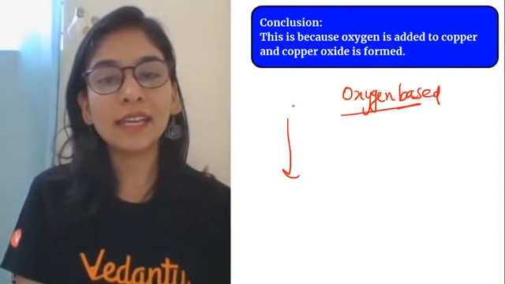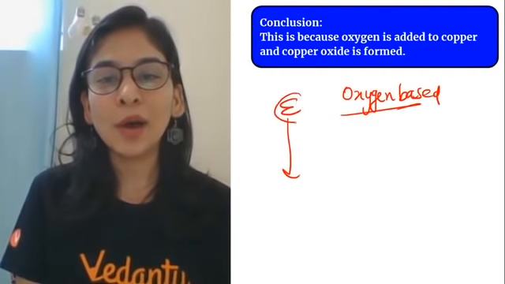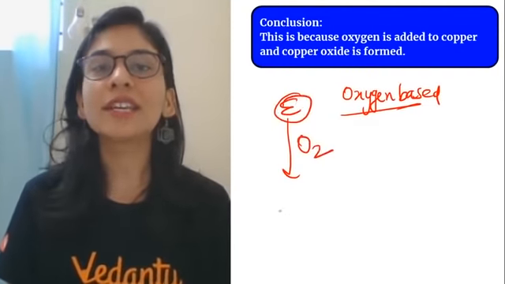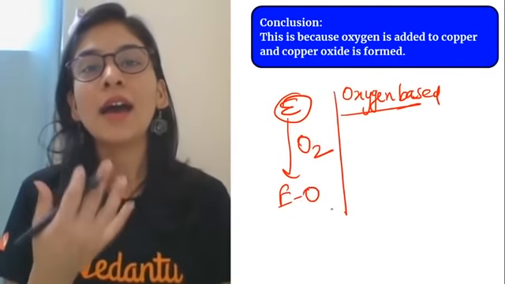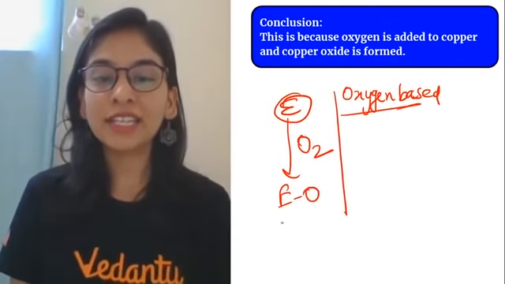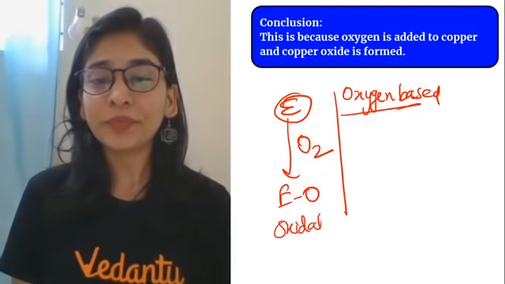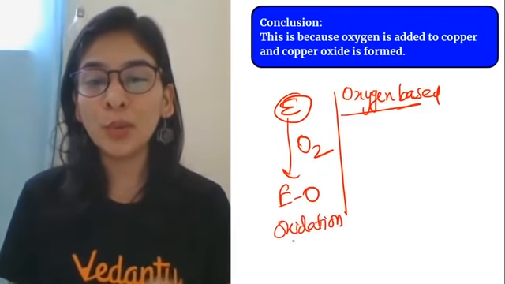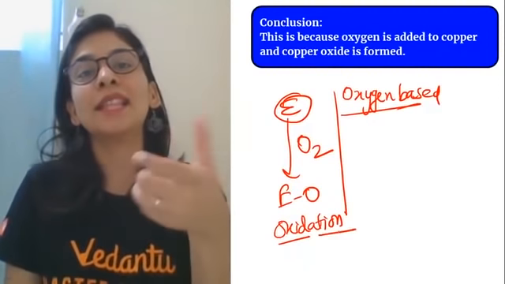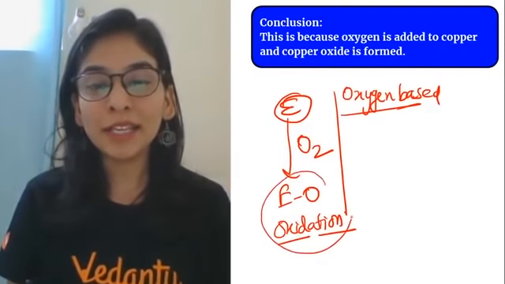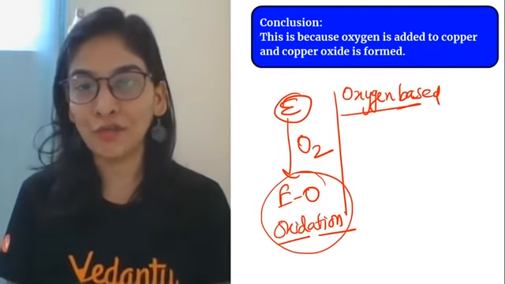If you are adding, suppose this is any compound E, if you are adding oxygen into that substance, addition of oxygen means oxidation. Oxidation word itself is the combination of two words, oxide plus ation. Ation means addition, oxide means oxygen. So that simply means oxidation means addition of oxygen.